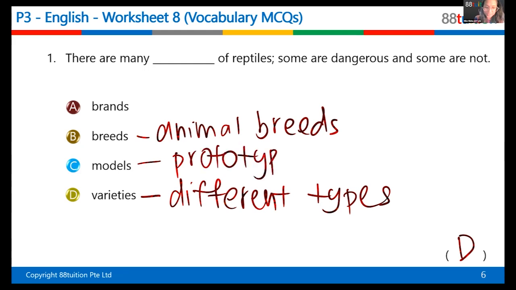Okay, and it's basically like a mock-up or a smaller scale than the original. So whatever I want to build in real life, in real size, before I actually build in the real size, I will build a model, a smaller version of it, so I can look at it. For example, in schools, when you do projects, you might build a model volcano for a science experiment to see how the volcano erupts. Of course, it's not a real volcano, right? So that's why it's called a model. It's a prototype.